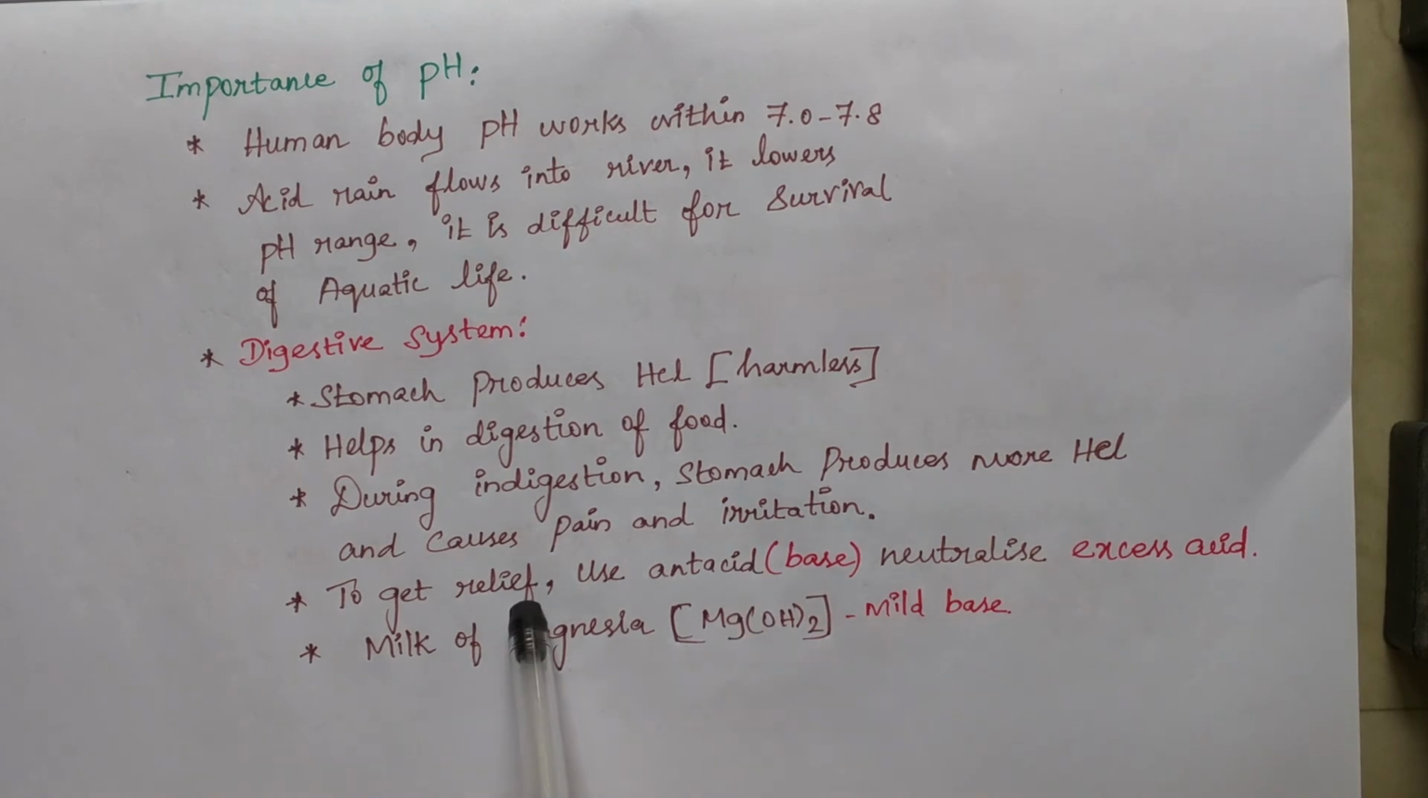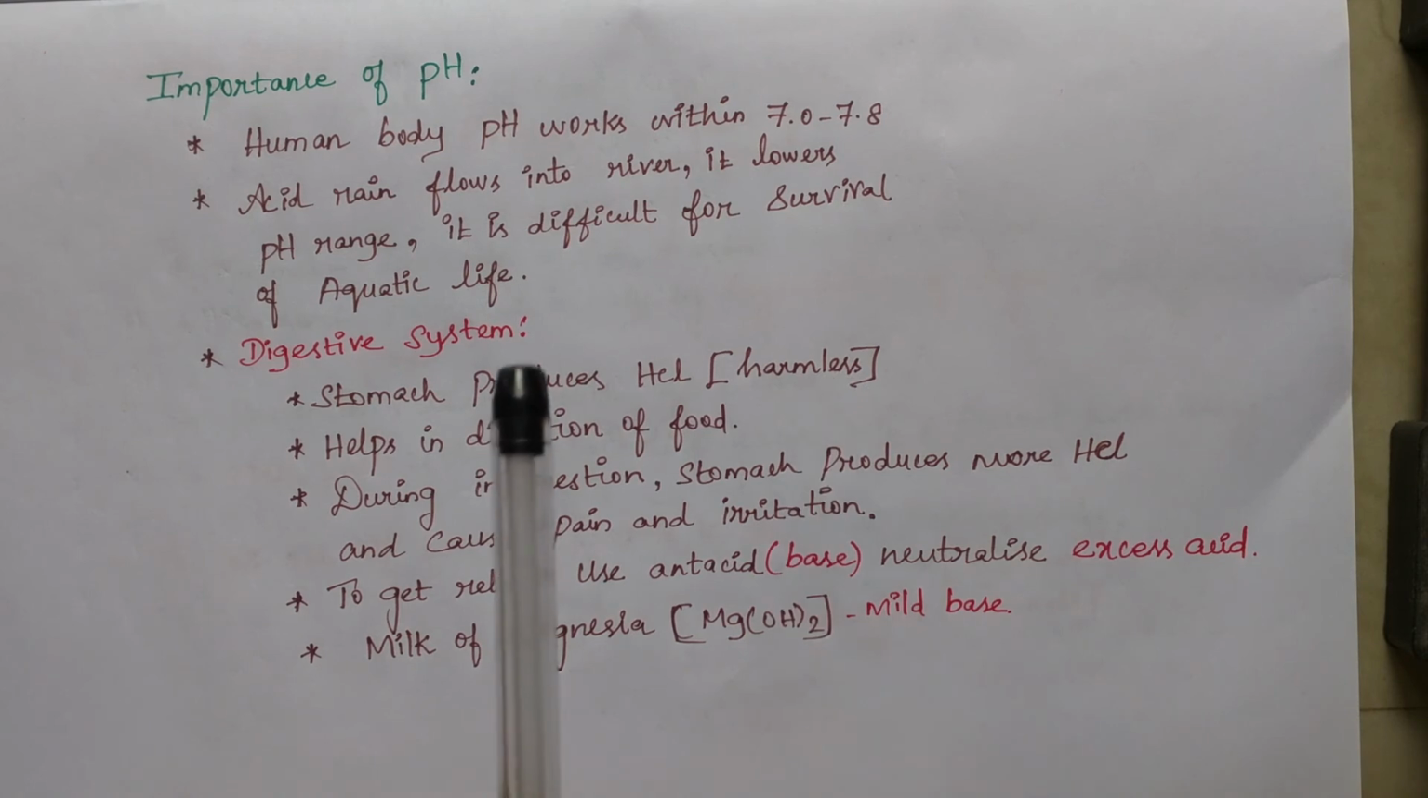So how to get relief from this indigestion? For that we can use antacid. That means against acid, that is anti-acid. So anti-acid is opposite to acid, that is base. So why are we using this base? It neutralizes the excess acid in our stomach. So what type of antacid can we use? We can use milk of magnesia. So Mg(OH)2, that is magnesium hydroxide. The compound is nothing but magnesium hydroxide, which is a mild base used to neutralize excess acid.